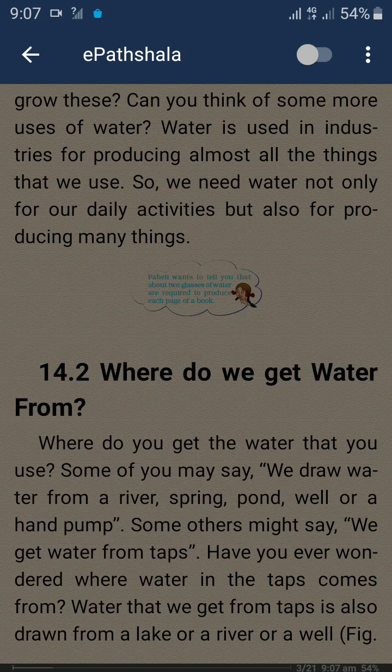Water is used in industries for producing almost all the things that we use. So we need water not only for our daily activities but also for producing many things. Where do we get water from?